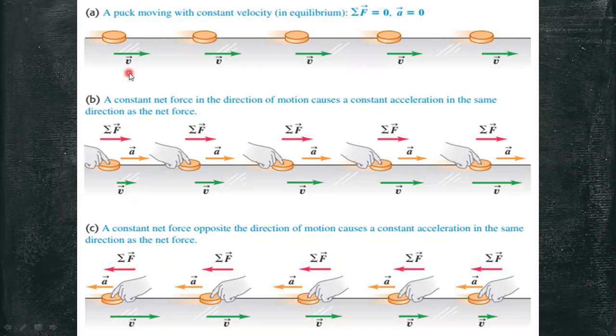In part A, the puck has zero net force, which means it is in an equilibrium state. It is constantly moving with a magnitude of v in a straight direction towards the right.